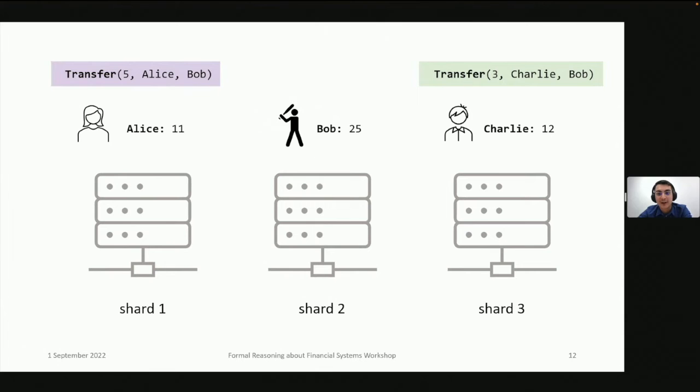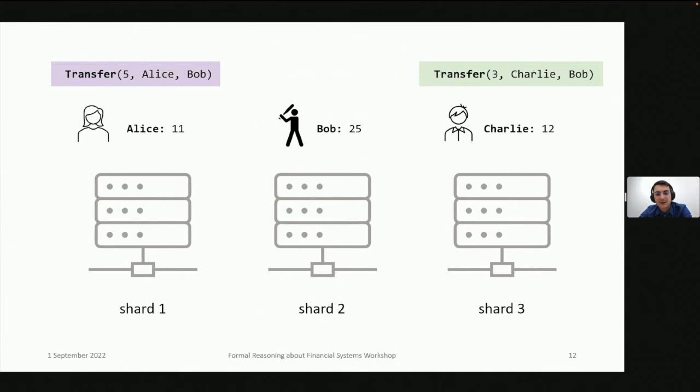Say we have 2 transactions, one in which Alice transfers 5 tokens to Bob and one in which Charlie transfers 3 tokens to Bob. These transactions are quite clearly not independent. They both change Bob's balance. And moreover, both of these transactions, with this sharding scheme we've imposed, touch the state of multiple shards. Can we process them in parallel? And in fact, we can process them in parallel. And we can do it because these transactions have commutative effects.